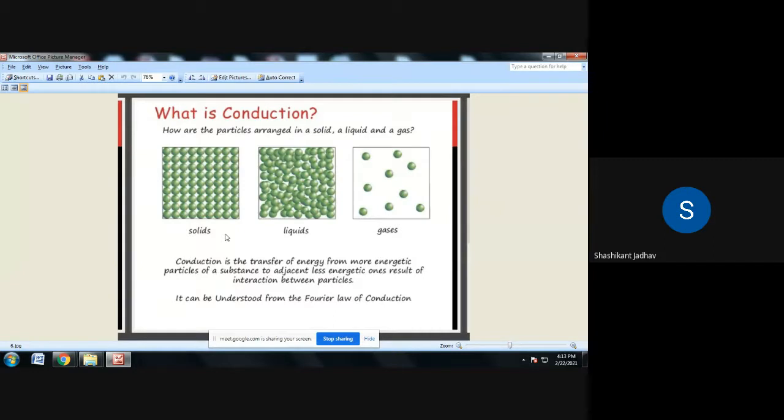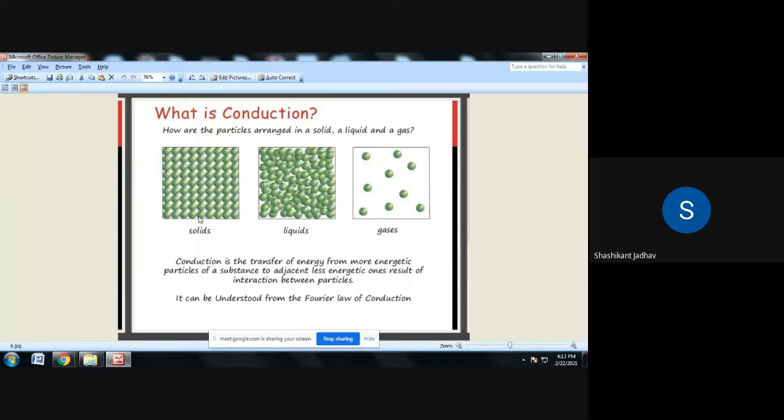Understood? What is meant by conduction? Conduction is nothing but transfer of heat from one part of a substance to another part of the same substance, or from one substance to another substance in physical contact with it without appreciable displacement of molecules. Means whatever the molecules present in this solid, the heat transfer takes place without the appreciable displacement of these molecules.